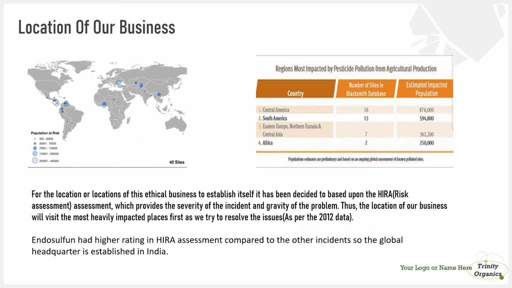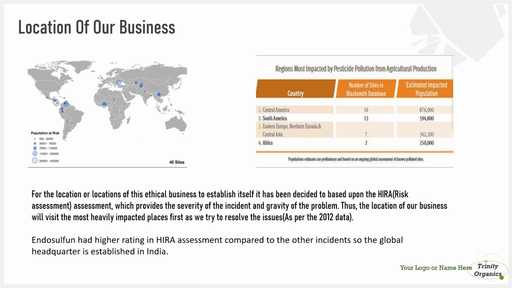Next is the location of the business. This location should be established where there is a huge potential risk from pesticides. We'll conduct a HIRA assessment, and based on it we'll find the severity of the incident and the gravity of the problem, and thus our business will visit the most heavily impacted place first as we try to resolve the issues.